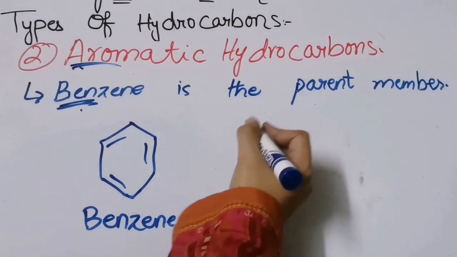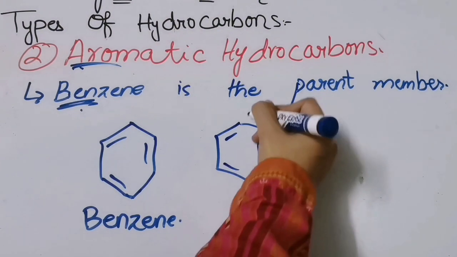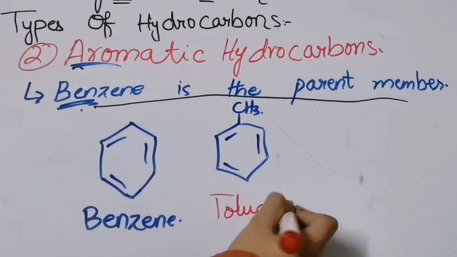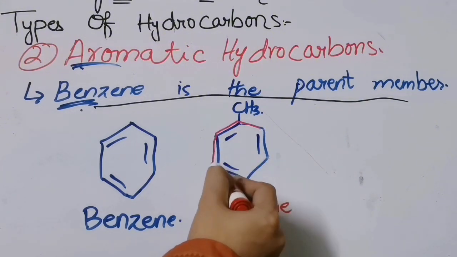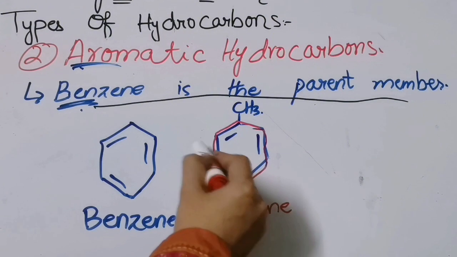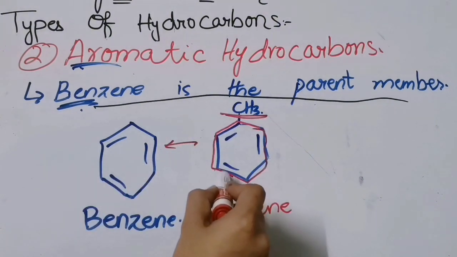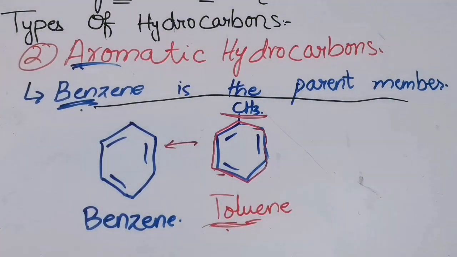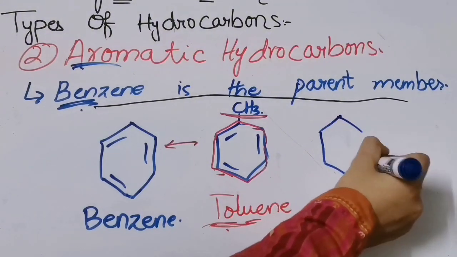Benzene. Now let us take another example. Toluene. Now see over here we are having the benzene ring, right? And we are having CH3. It is having the benzene ring, so it is an aromatic hydrocarbon. Now let us take another example. See over here.